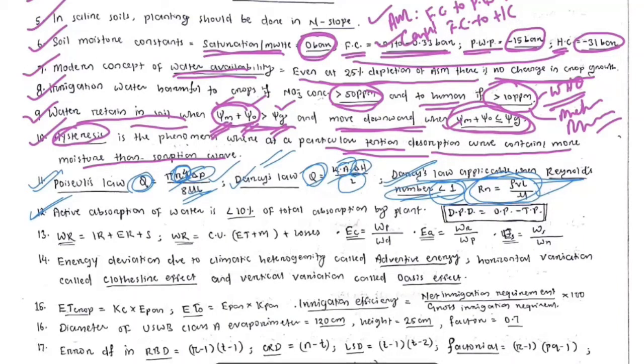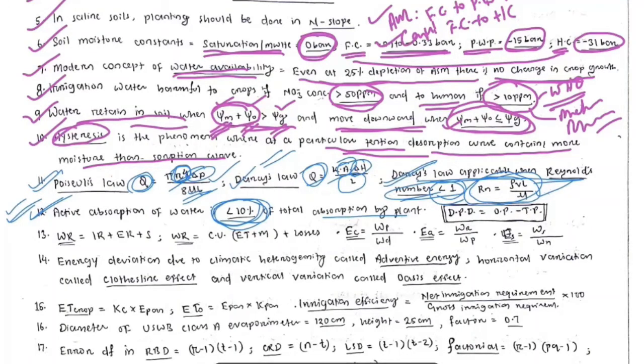So next question: active absorption of water. You know there are two types of absorption of water and minerals. One is active absorption and another is passive absorption. We call it active absorption when it expends metabolic energy, and in passive absorption no metabolic energy is used. The total amount of water absorbed through active absorption is less than 10%, and more than 90% of water is absorbed through passive absorption, that is transpiration flow.